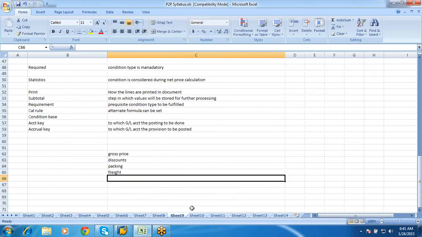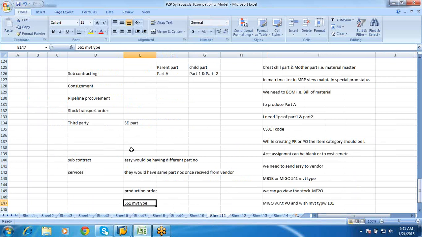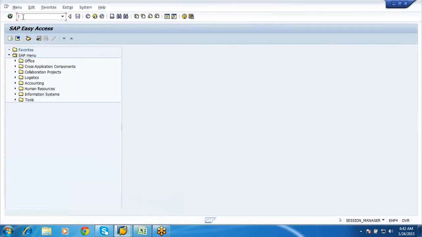Okay, so where did I go? See, in the production order, the company automatically produces it and puts it in the stock. At that time we would not be having any issues. The material will be available and we can directly go and issue it. But if that is not the case, for our test purpose, or since we are practicing here, we would be going for a 561 movement type. That is, we would upload the stock into the system, which I have already shown during our inventory management.